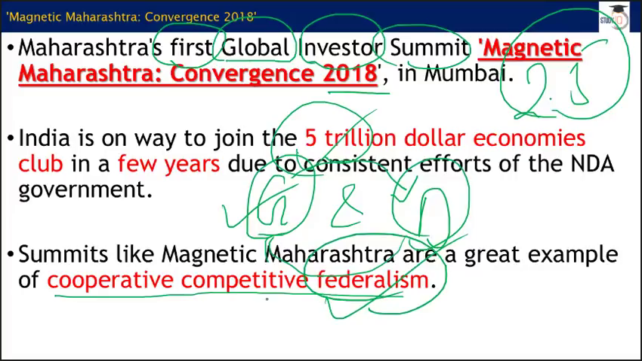And cooperative competitive federalism basically means different states competing with each other. Maharashtra is saying that come and invest in Maharashtra. At the same time, you hear these things from Andhra Pradesh, from Gujarat, from Jammu and Kashmir, from Kerala and other states as well. So what they are doing is basically providing the best thing that they can. Maharashtra will say that we have got the best infrastructure in the country, we have got the best business environment.